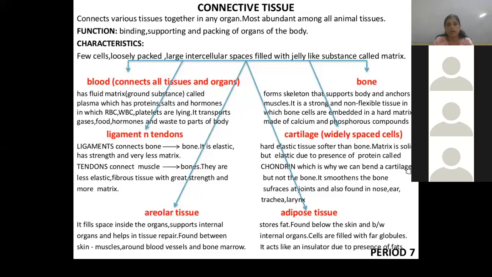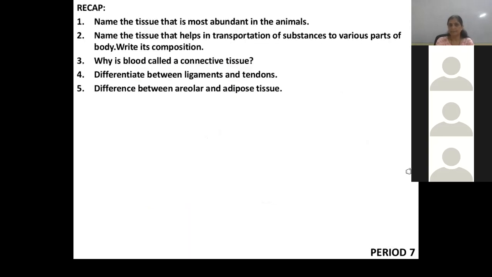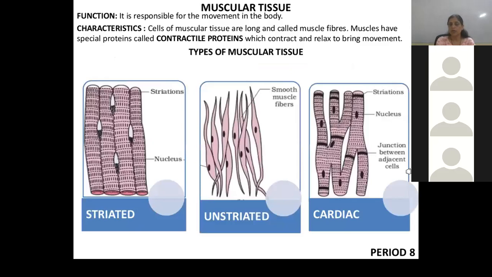Then bone has 3 types of cells, and blood plasma is also present: red blood cells, white blood cells, platelets, plasma. Then cartilage is found in your nose, ear, trachea, then larynx. Then adipose tissue, which stores fats. Muscular tissue, there are 3 types of muscular tissue, that is striated, unstriated, and cardiac.